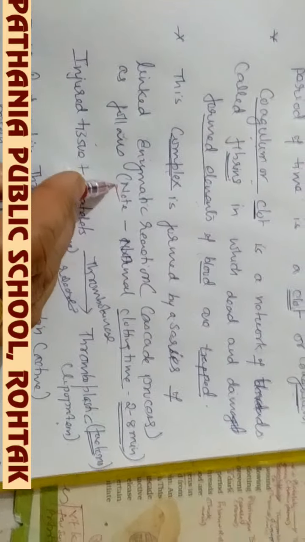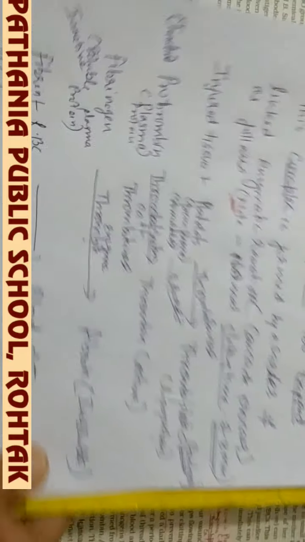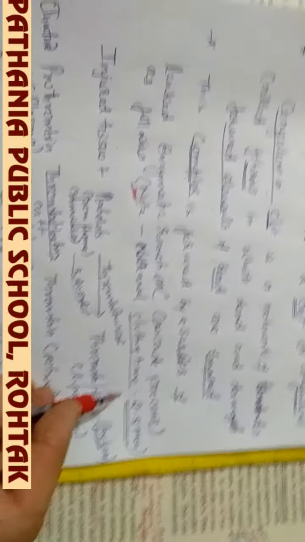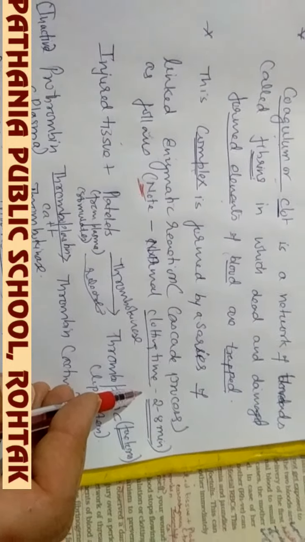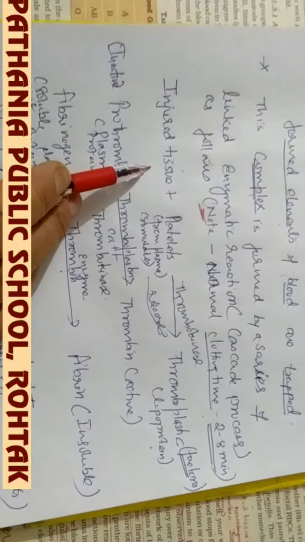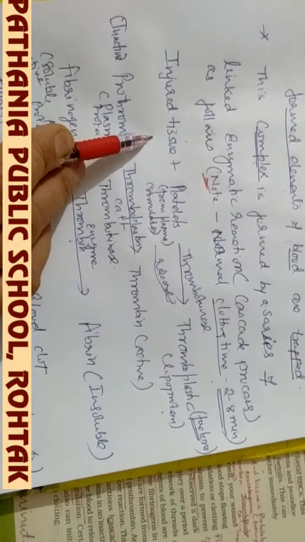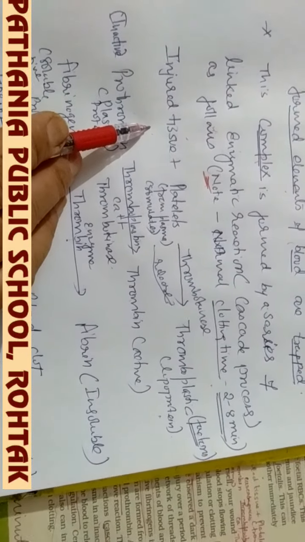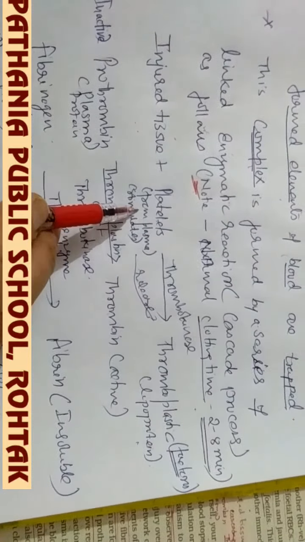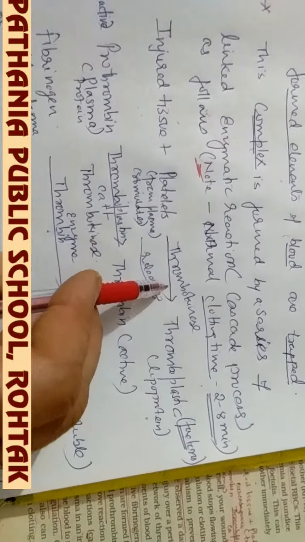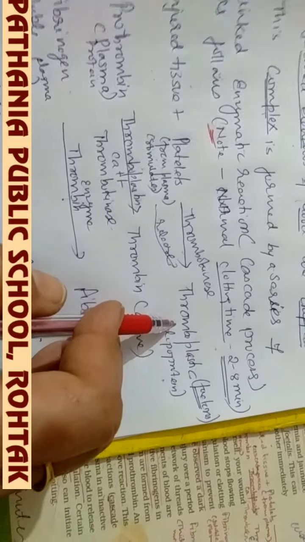Now there is a note that the normal clotting time for a person should be 2 to 8 minutes. If a person takes more than that for the clotting of the blood, then it is a disorder called hemophilia. Now we come to all the enzymatic linked reactions which take place in the cascade process. First of all, from the injured tissue, the blood platelets get stimulated, and in the presence of the enzyme thrombokinase, a substance is formed which is thromboplastin.